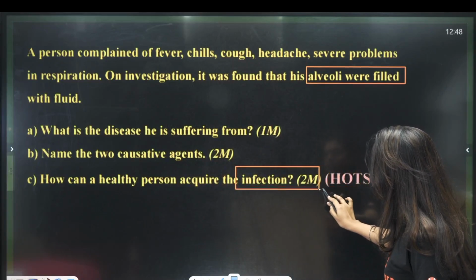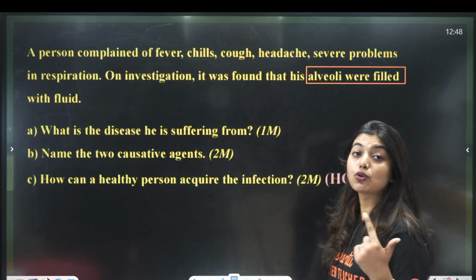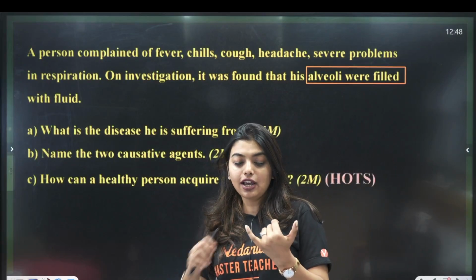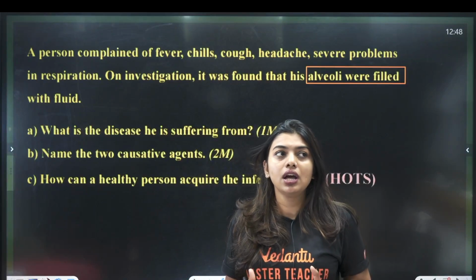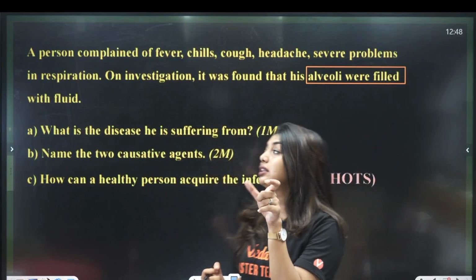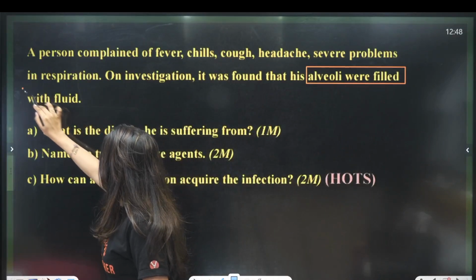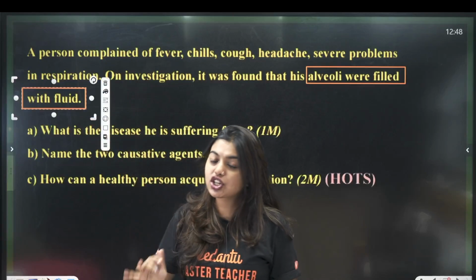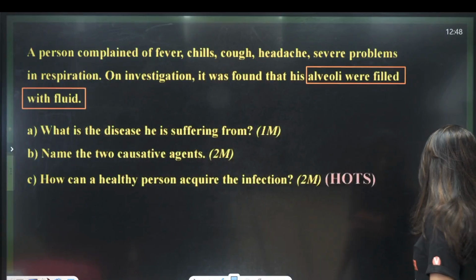Okay, such a nice question, and they have divided the marks also, so you will know what you are supposed to answer. So students, here you see fever is there, chills is there, which you see in typhoid, malaria, pneumonia. Now you will be like, ma'am, which one? But here the catch is going to be alveoli were filled with fluid. That means the person has lack of oxygen and is finding it difficult to breathe. Okay. Now let's see the answer.